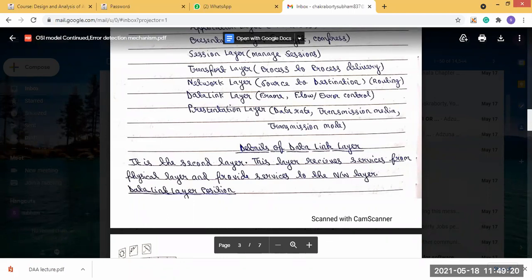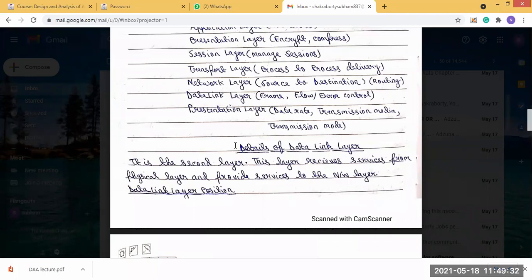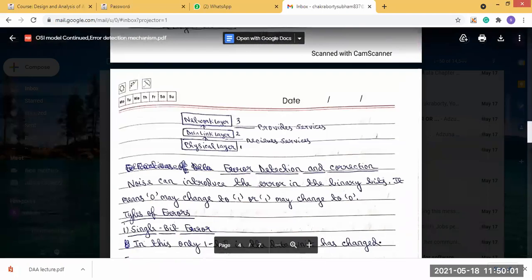So the data link layer will receive the service from where? The data link layer will receive the service from the physical layer. And to which layer will it provide the service? The data link layer will provide the service to the network layer. Sorry, it is wrongly written that in the presentation layer, it should be the physical layer. So the data link layer receives the service from its lower layer, the physical layer, and provides the service to its upper layer, the network layer. Okay. This is the main service.